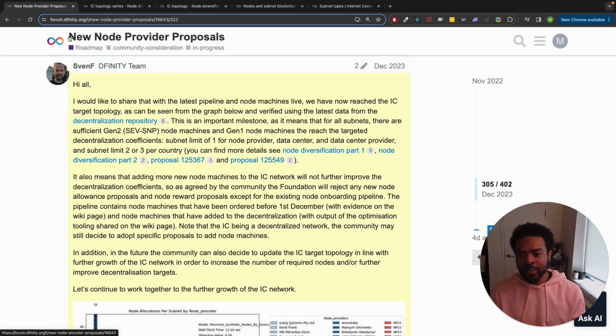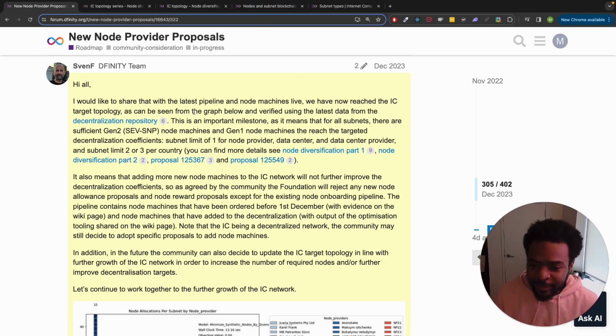And this post was on the new node provider proposals topic, I think they're called or referred to it in this forum. So this topic is where new node providers come and say, hey, I want to be a node provider. Here's my information, like pretty much making the announcement and then sharing links to verification of identity, proof of purchase and so on. That's what this topic is for.